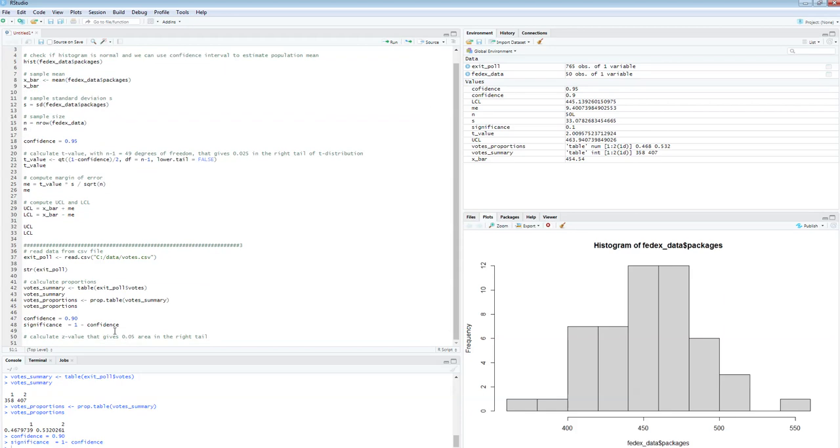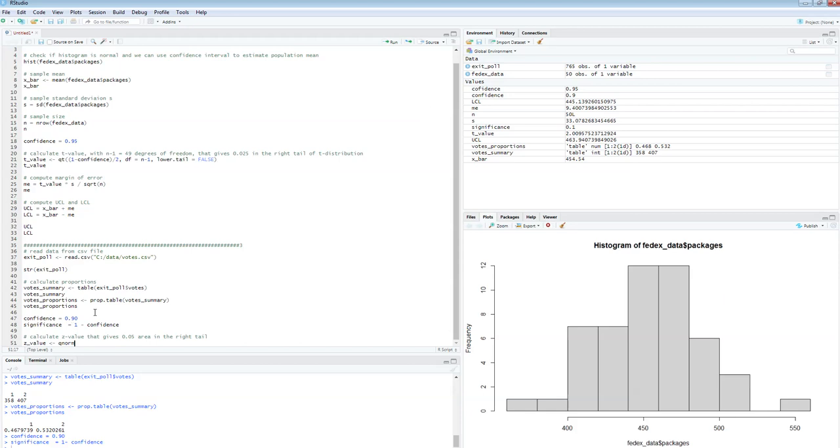Just like here I called it t value, here I'm going to call it z value. So what do I do? Obviously I need to use the function q, because pnorm gives me probability for the normal distribution, and qnorm gives me the value given the probability. Here I have probability: area is 0.05 in the right tail. So I'm going to use qnorm because z is the standard normal distribution.